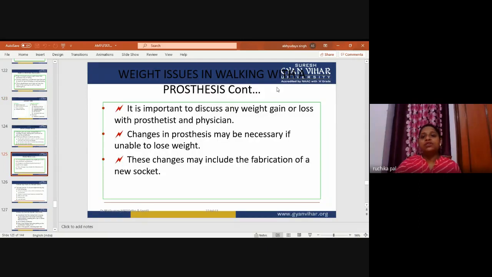Now, weight issues in walking with a prosthesis. It is important to discuss any weight gain or loss with your prosthetist and physician. A change in the prosthesis may be necessary if you are unable to lose weight. These changes may include the fabrication of a new socket.